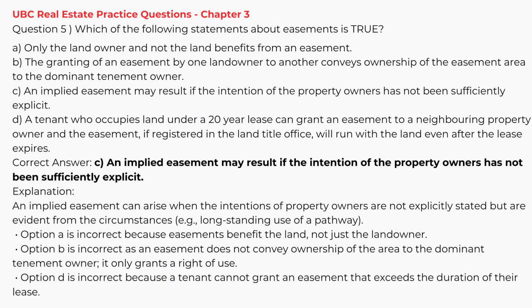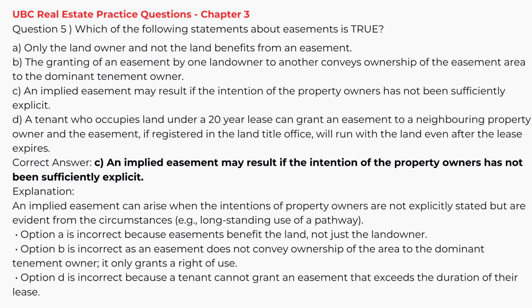UBC Real Estate Practice Questions, Chapter 3. Question 5. Which of the following statements about easements is true? A. Only the landowner and not the land benefits from an easement. B. The granting of an easement by one landowner to another conveys ownership of the easement area to the dominant tenement owner. C. An implied easement may result if the intention of the property owners has not been sufficiently explicit. D. A tenant who occupies land under a 20-year lease can grant an easement to a neighboring property owner, and the easement, if registered in the land title office, will run with the land even after the lease expires.